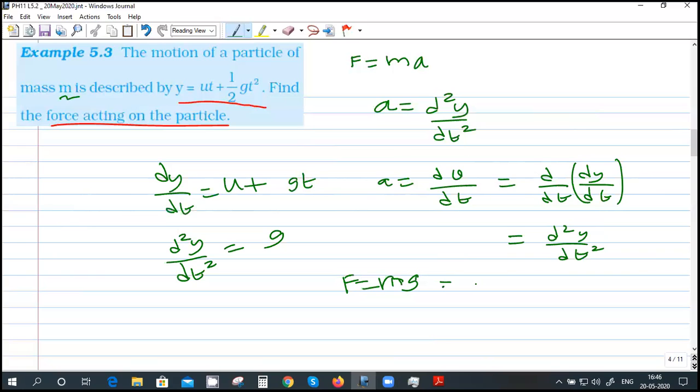Which is basically the weight. That is the only force when a thing is dropping freely on Earth's surface. The only force acting on it is its weight, right? If that is the only force, the equation of motion is y equal to ut plus half gt square. You have to differentiate this twice and then come to the conclusion that acceleration is g. Not before that. Daksh, is it clear? Yes, sir. Okay. Next one.